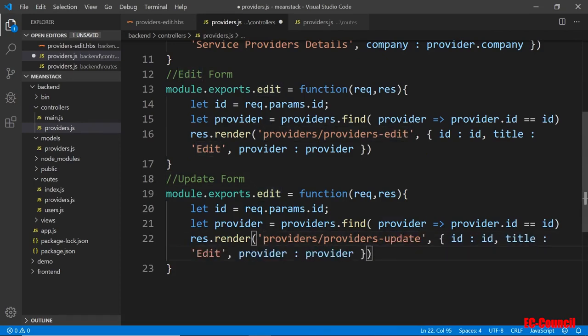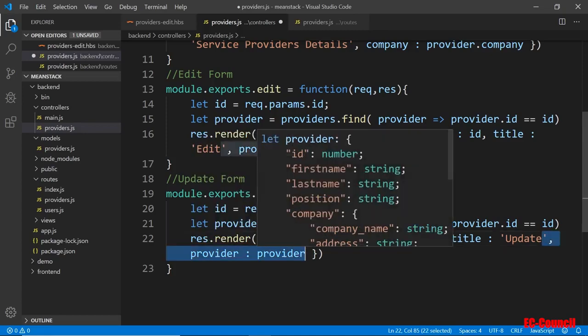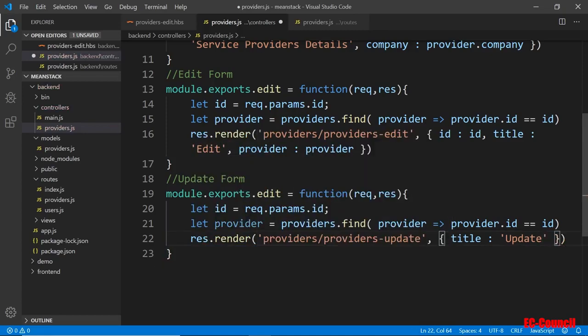And when I pass that to the update, I'm probably just going to pass the title, and that's all I'm going to put here, update. And I'm not going to pass anything else to that for now. Just the title and the message to say it's updated.